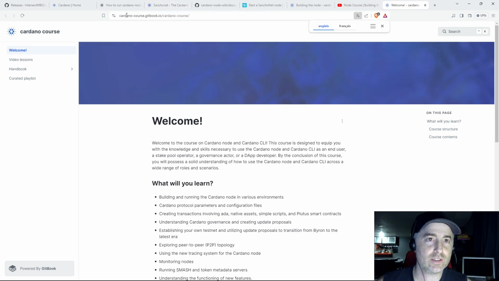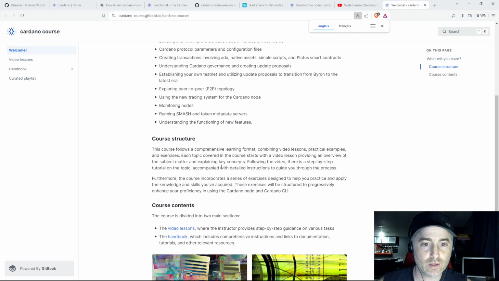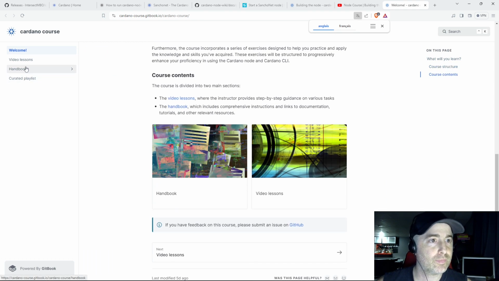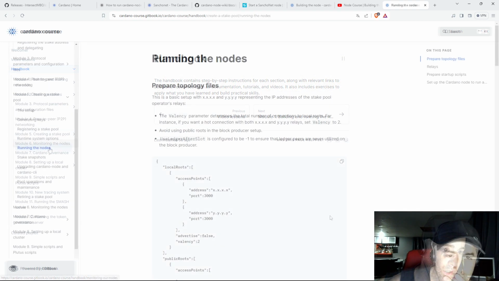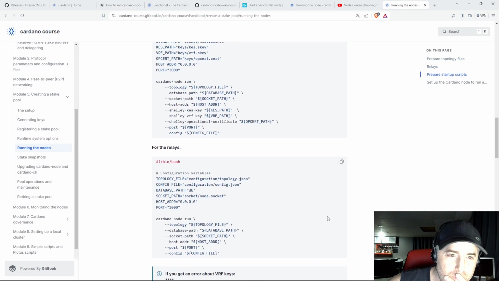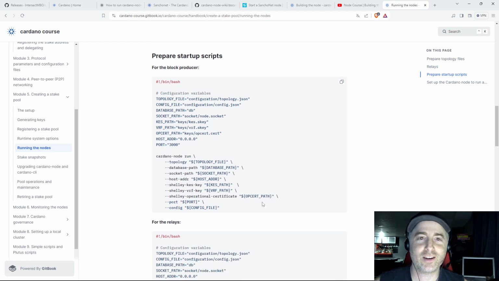I'll get you the link. That's Cardano course Gitbook, right? Handbook. You go into. There you are. All right. So it's Cardano course Gitbook / Cardano course / handbook / create a stake pool / running the node. It's a Gitbook, right?